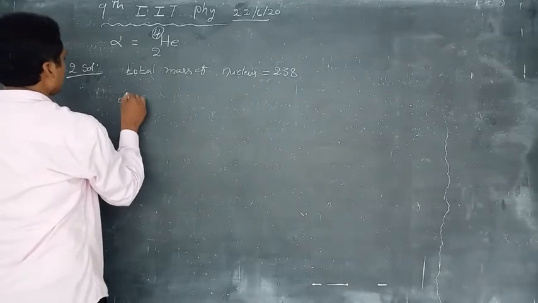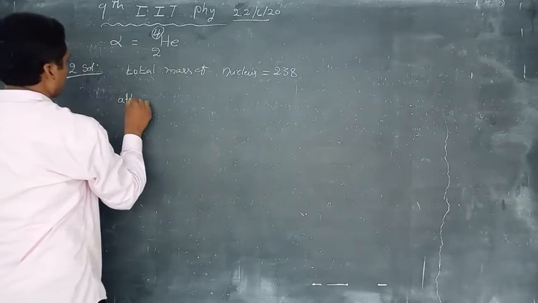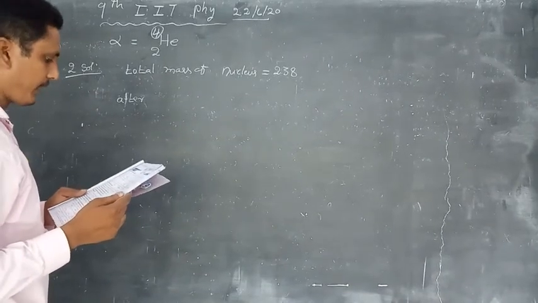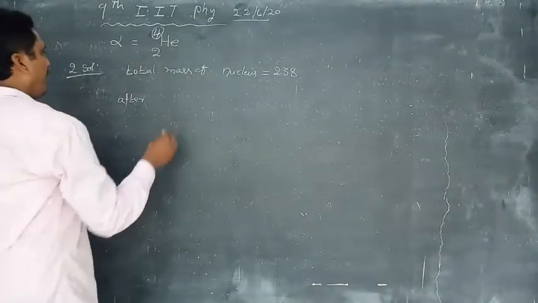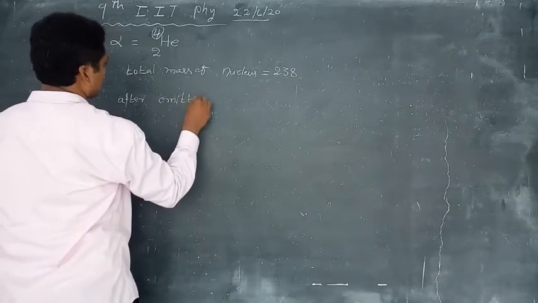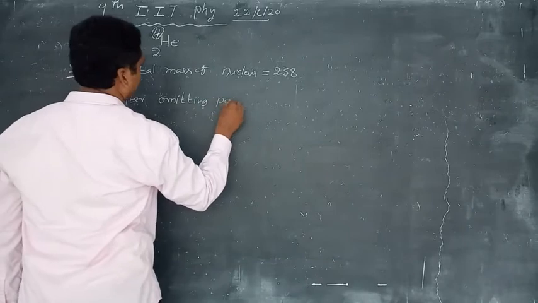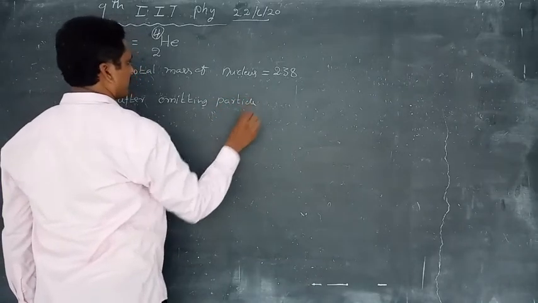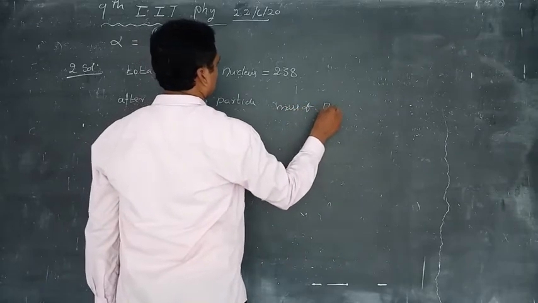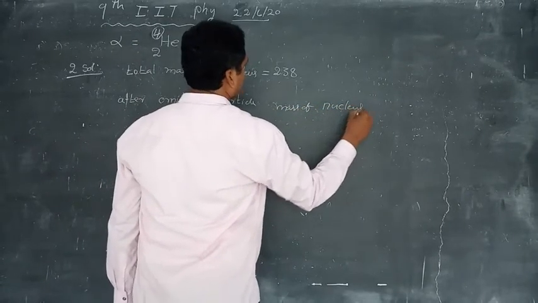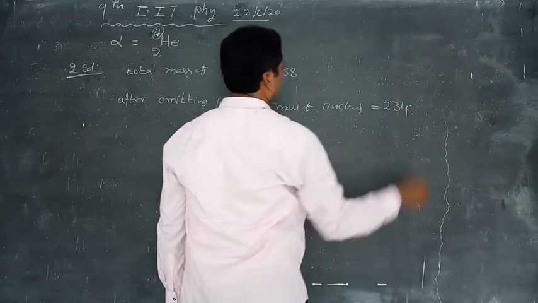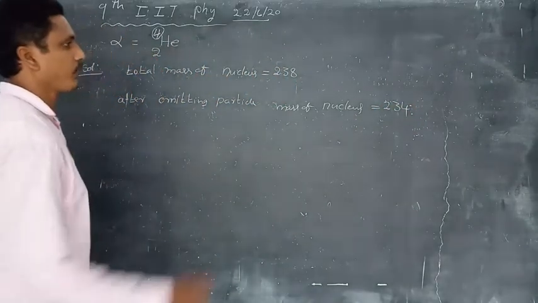After emitting the alpha particle, the mass of the nucleus is equal to 234.